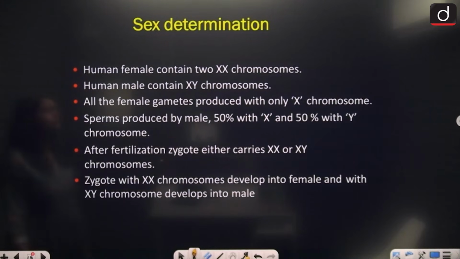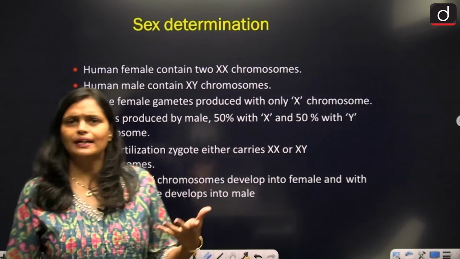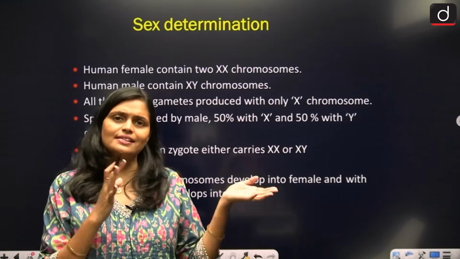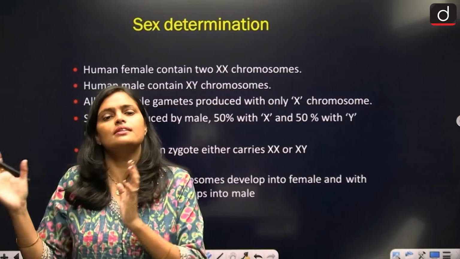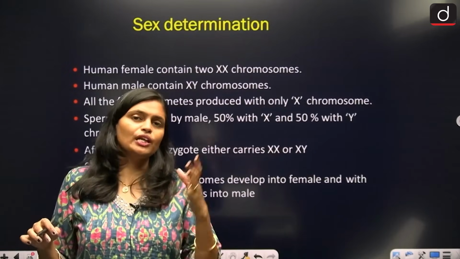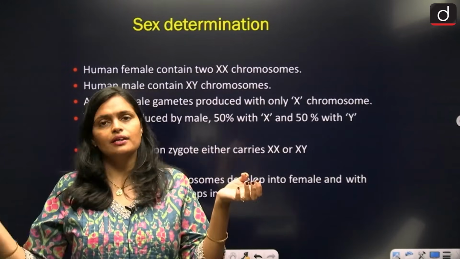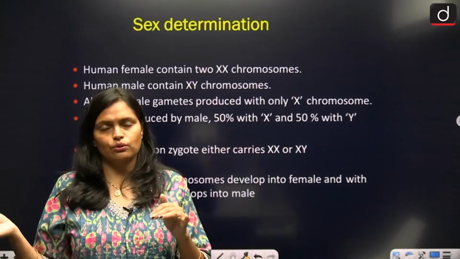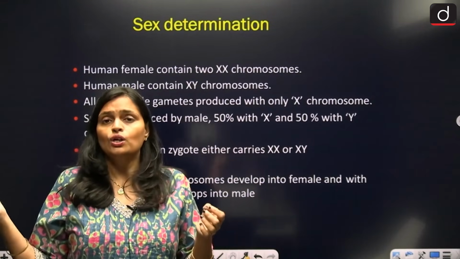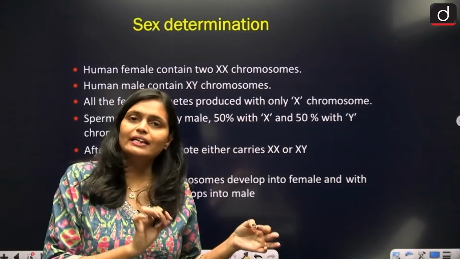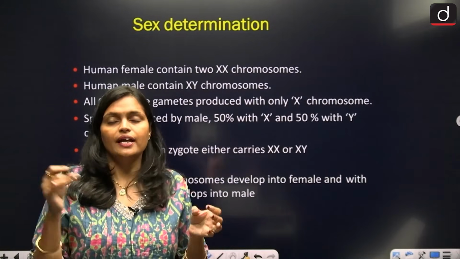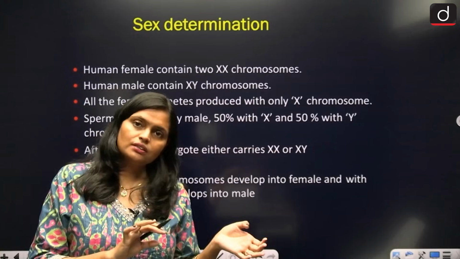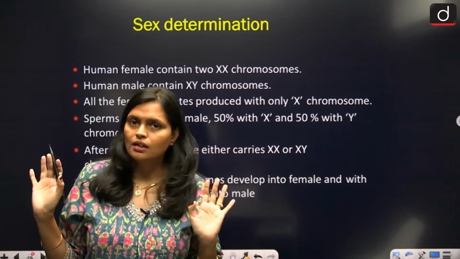Sex determination. Like you all know, XX is female and XY is male. In the female, you have only XX chromosomes. Sperm carries either an X or a Y chromosome. If an X sperm meets the ovum, you get a female child. If a Y sperm meets the ovum, you get a male child.